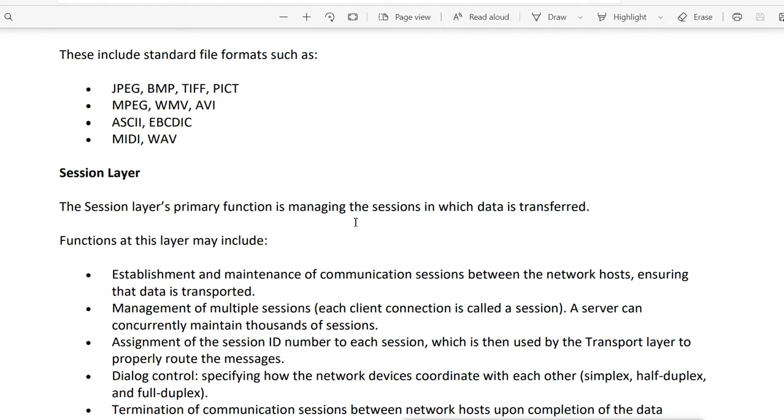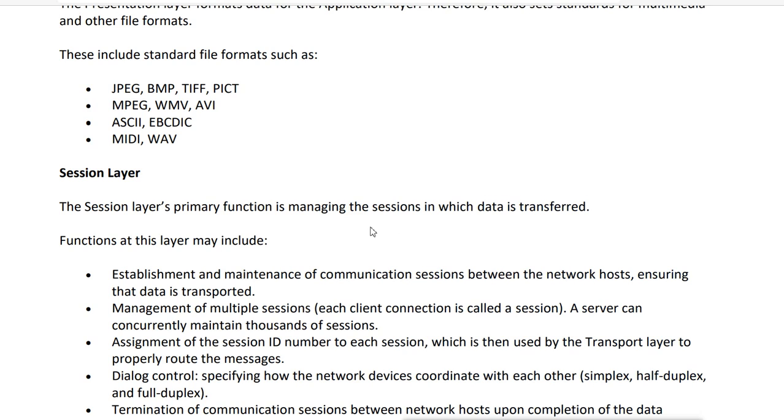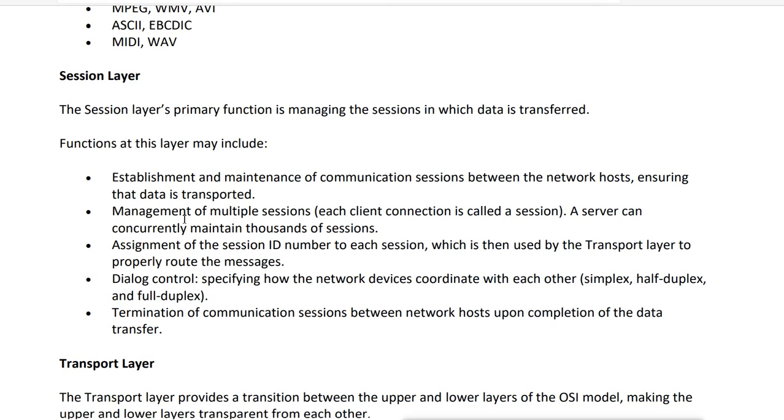All those sessions must be managed properly. This is the job of the session layer. Some sessions are coming in, some sessions are going out, and all of them should be managed properly. So it manages multiple sessions.